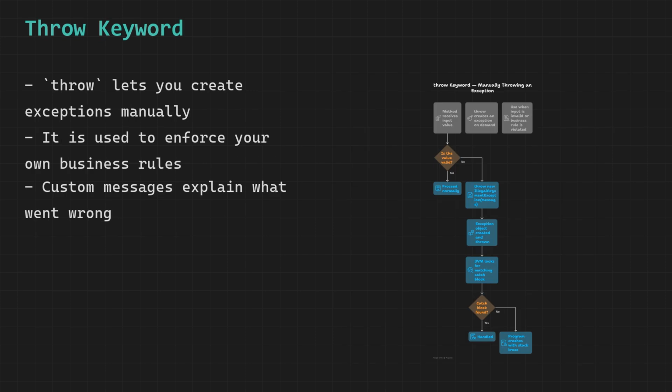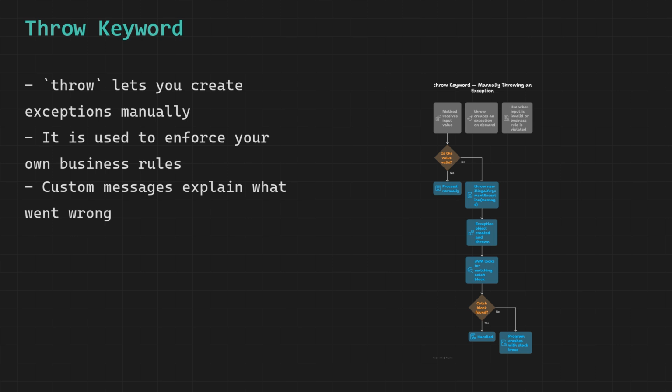So far the exceptions we have seen were thrown automatically by Java, divide by 0, null reference, array out of bounds. But what about situations where the input is technically valid Java but makes no sense for your specific program? For example, what if someone sets a person's age to -50? Java sees no problem with storing -50 in an int variable. But your program should not allow it. The throw keyword lets you take control and manually trigger an exception based on your own logic.